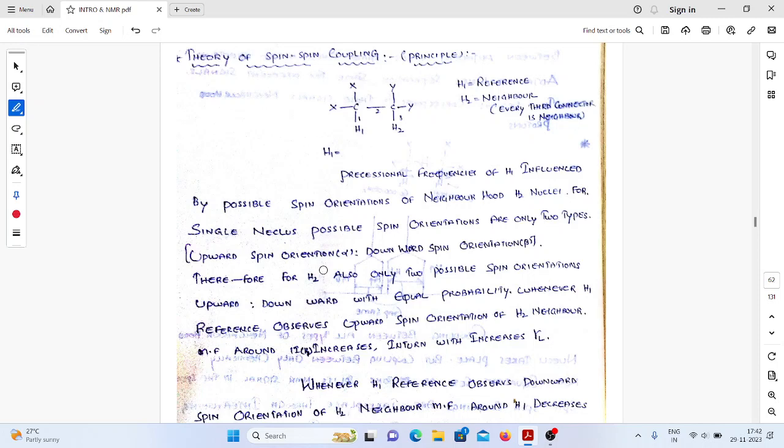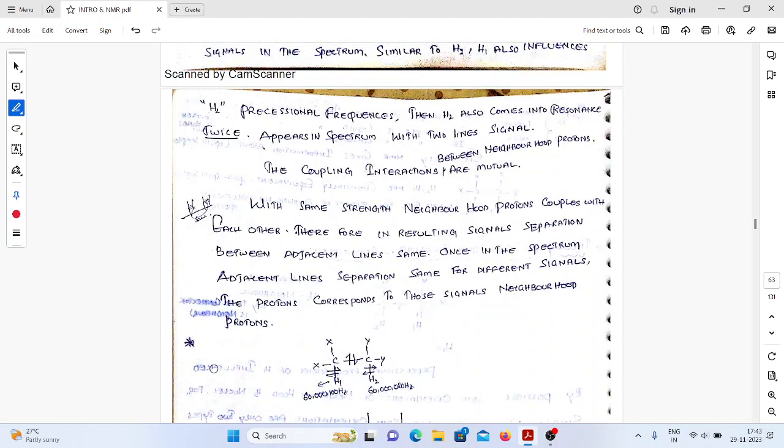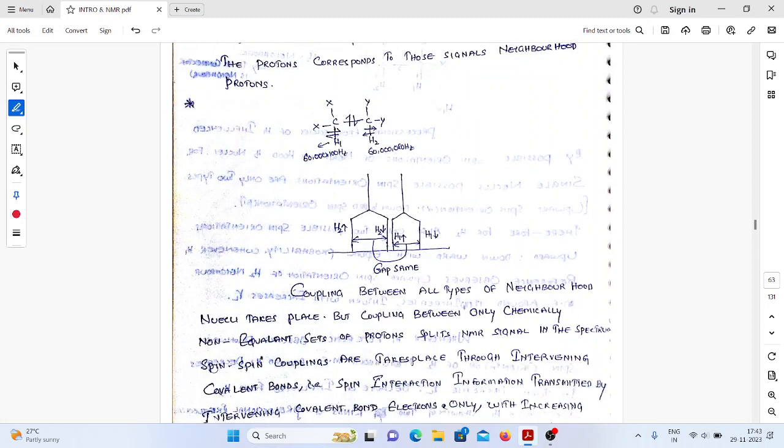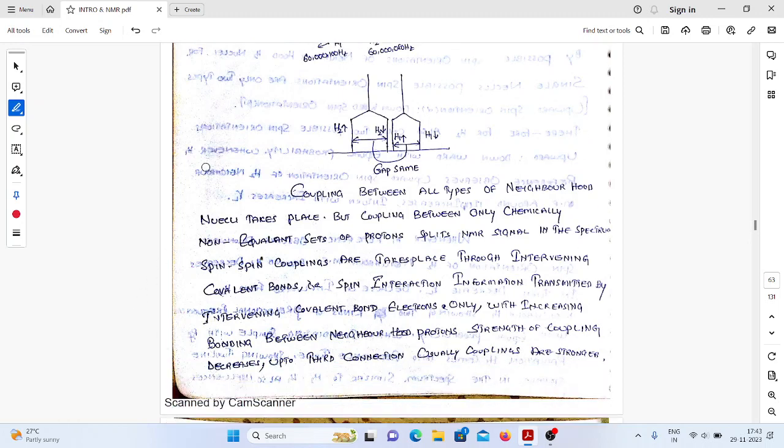Whatever we have discussed right now has been given in the form of a paragraph for your understanding. The same thing. This point is very, very important.